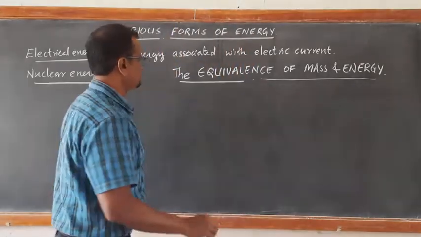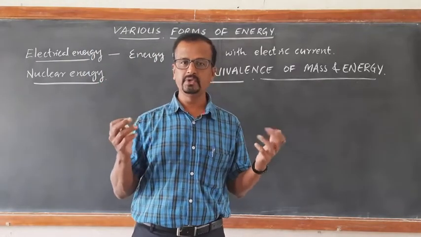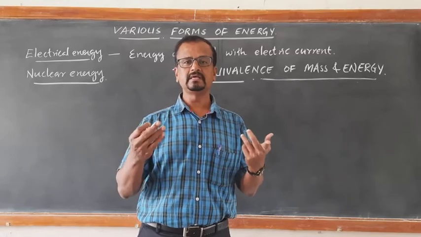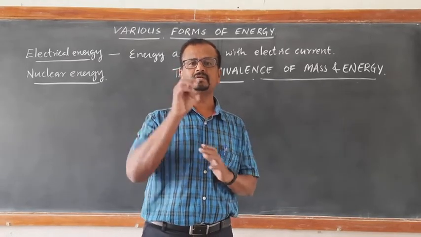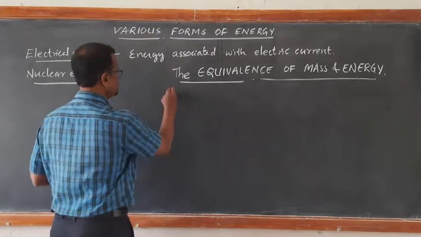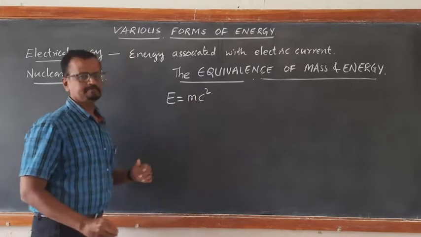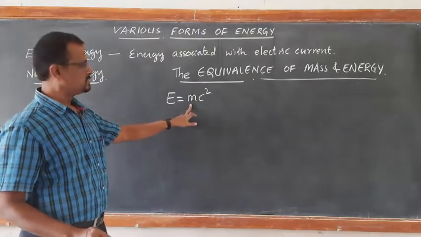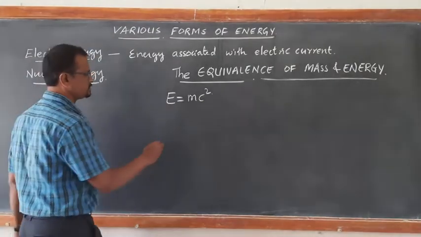He showed that whenever mass disappears in certain nuclear reactions, the disappeared mass appears in the form of energy. The disappeared mass is converted into energy. He showed mass energy equivalence by this famous equation: E = mc², where m is the mass, c is the speed of light, and E is the energy.